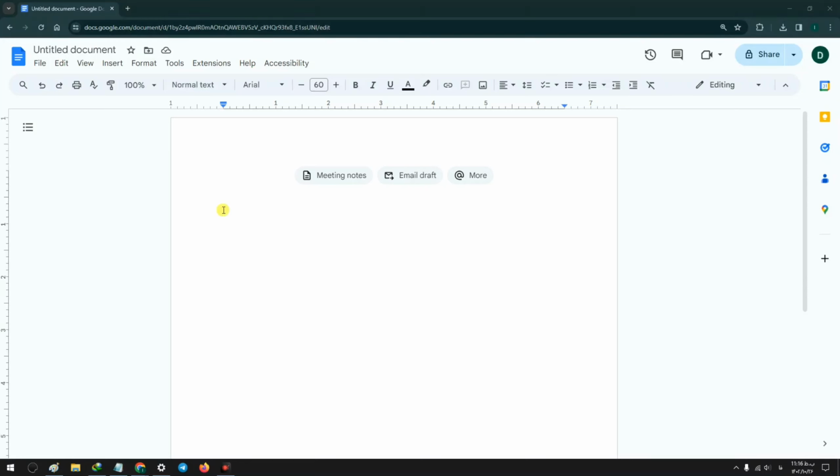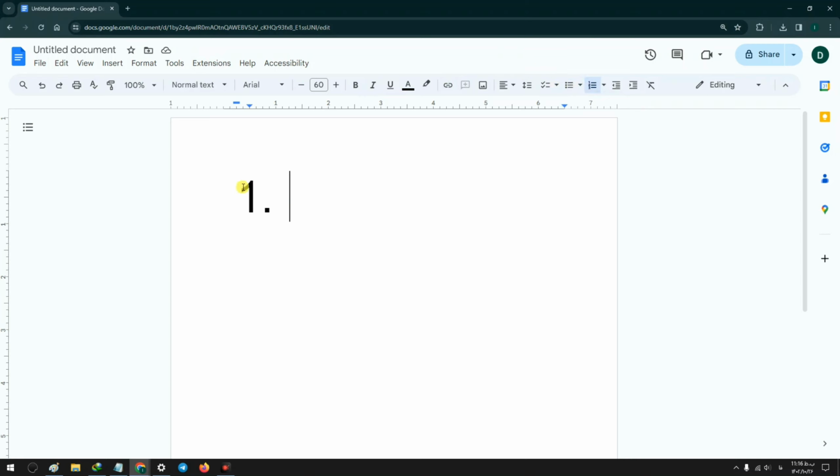Hello everyone. In Google Docs, if you start your paragraph with a number, for example "1." followed by a space, you see your paragraph format change to a numbered list.